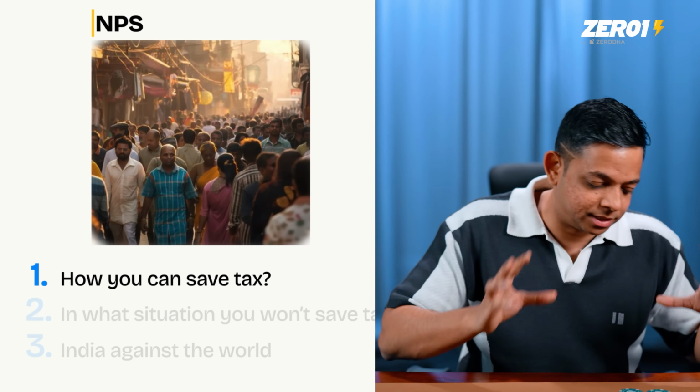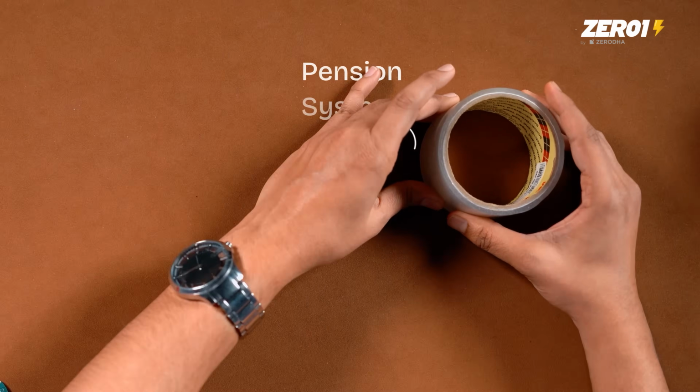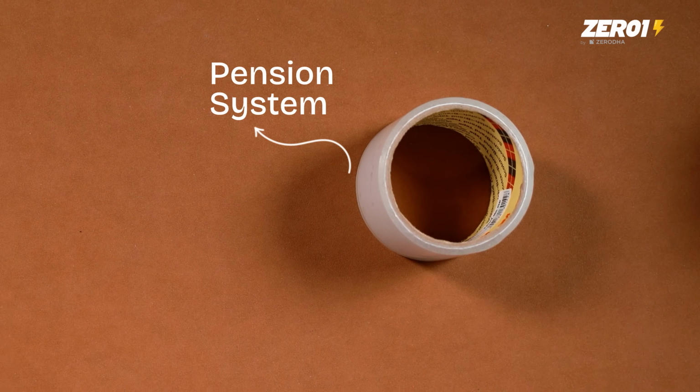So first, let's start with this. An NPS is very simple. It's a contribution to the National Pension Scheme, which means when you turn 60, you have some source of regular pension with which you can live your life. So basically, like any pension system, you contribute to that system. Let's suppose it's this right here. You contribute to the system during your working years.